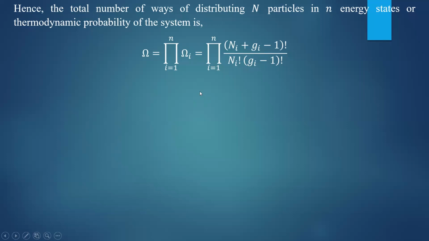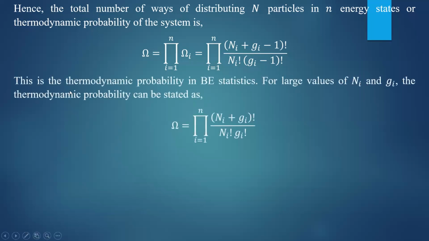Now we have to apply this to Boltzmann's theorem. Boltzmann's theorem says that entropy S is equal to k ln omega. We have to find ln omega and we have to find the condition for the equilibrium distribution. Okay, we'll take up that.